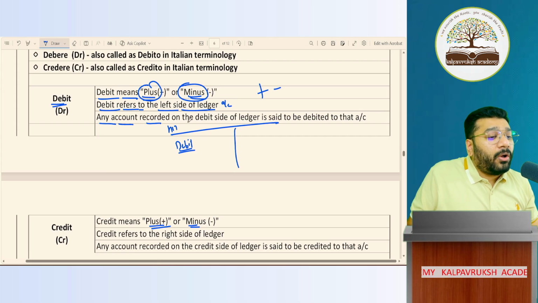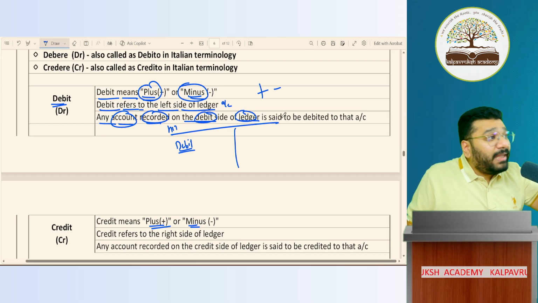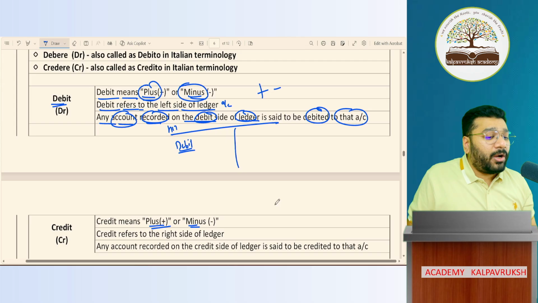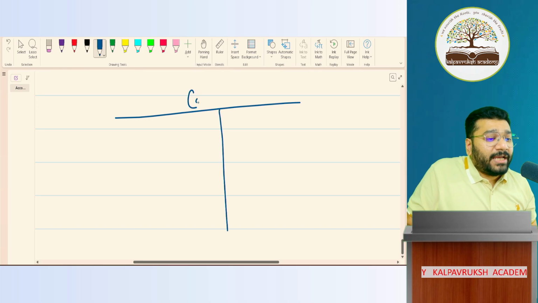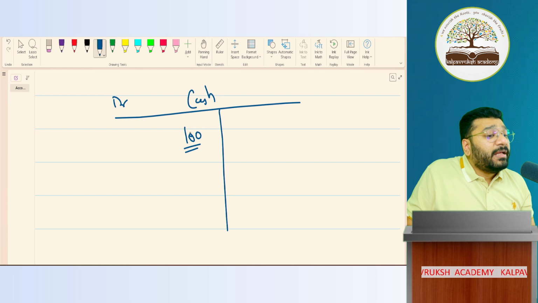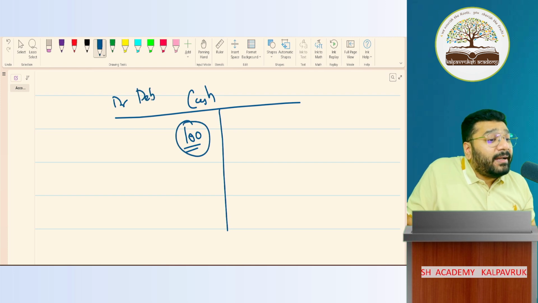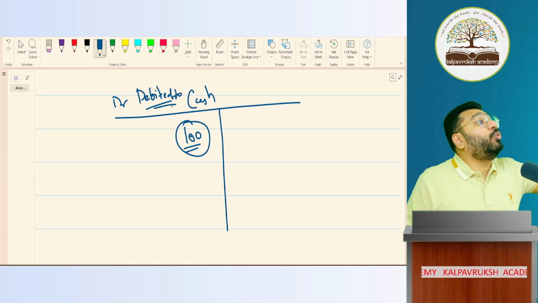Any transaction recorded on the debit side of the ledger, you say that transaction is debited to that account. For example, this is cash account. In cash account, if I record 100 rupees on the debit side, I say this transaction is debited to cash account.